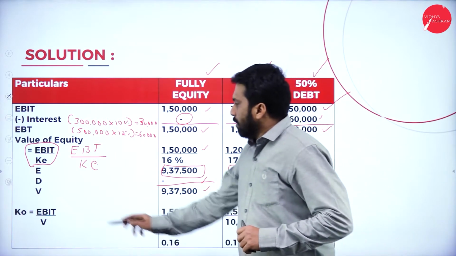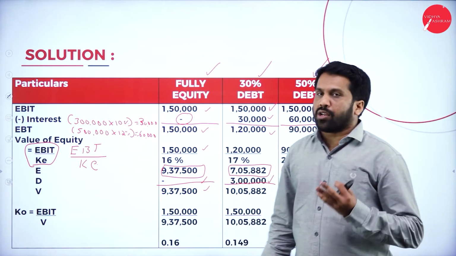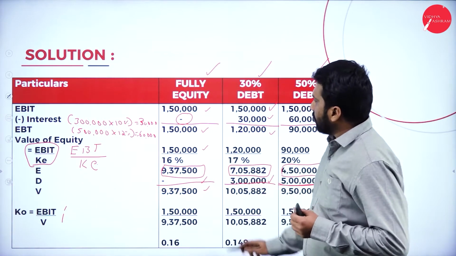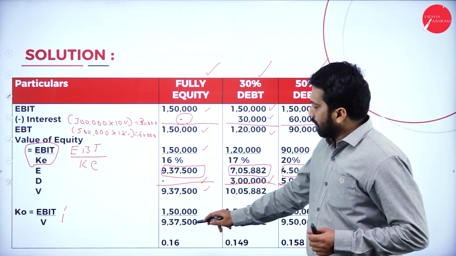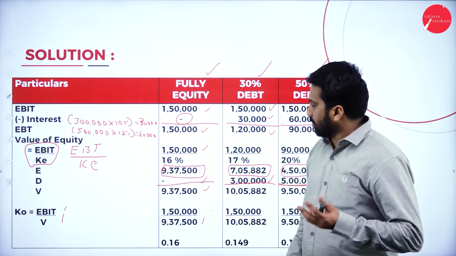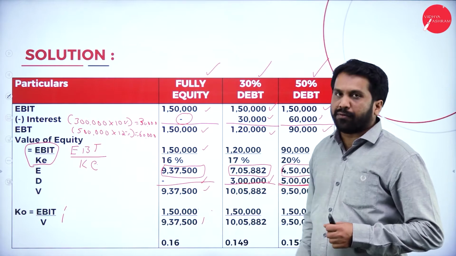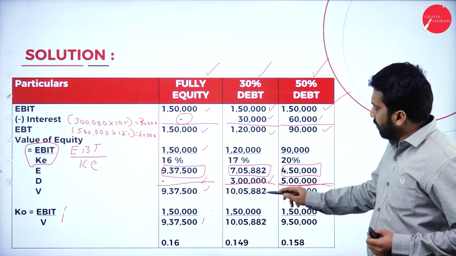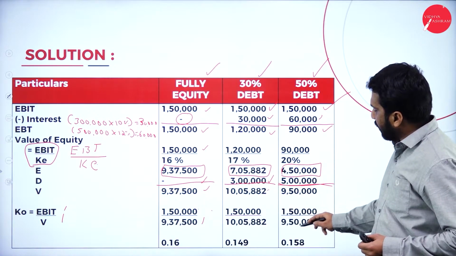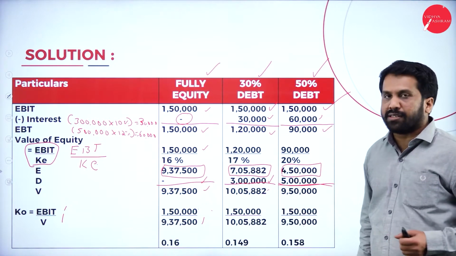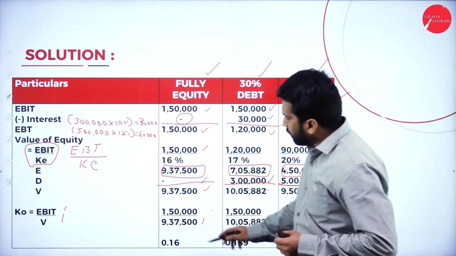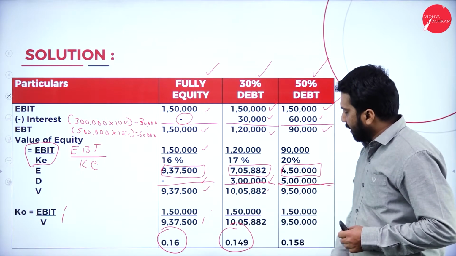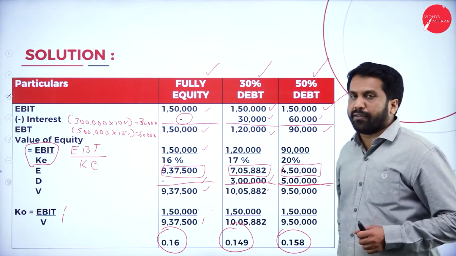Yes. Now, the overall cost of capital, how to find out? EBIT divided by V. What is your EBIT? 150 divided by your value. What is the value? 9,37,500. EBIT divided by your value. The value is this one. EBIT divided by your value. The value is this one. What is the cost of capital? 0.16, 0.149, 0.158.